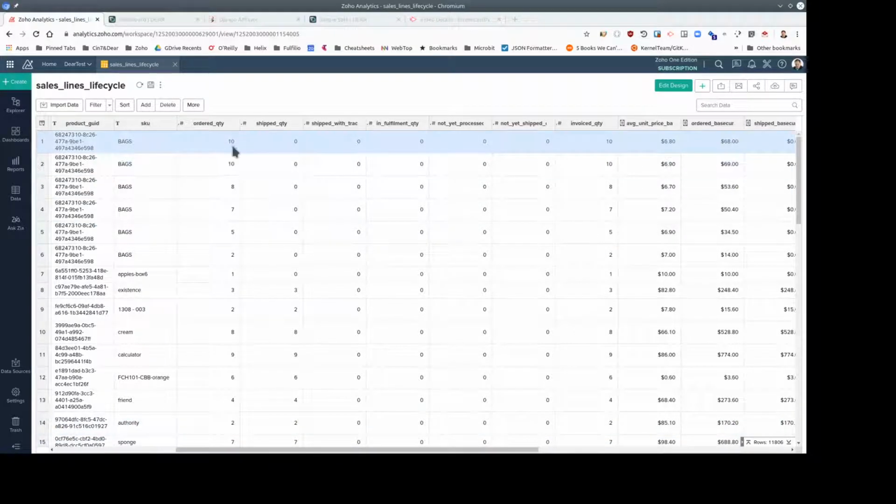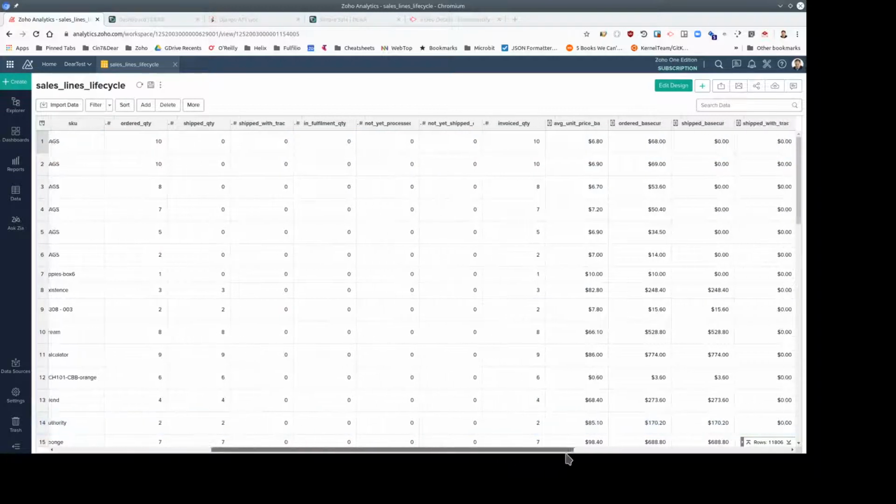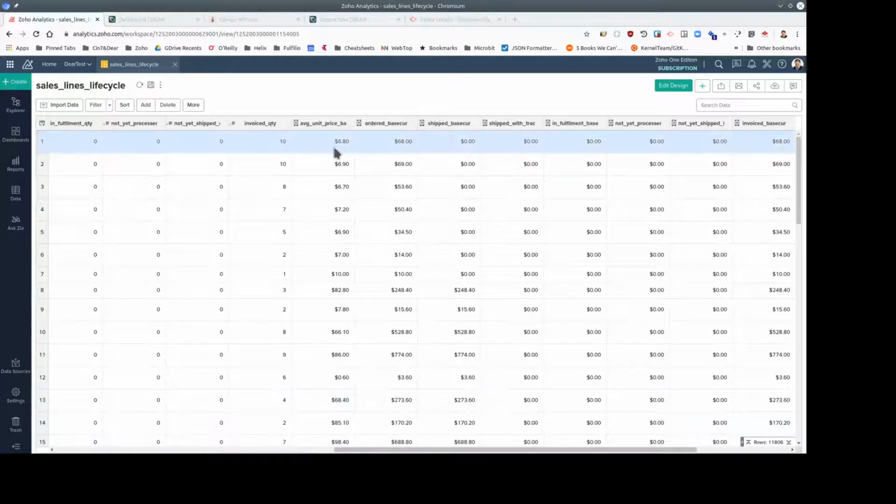So this gives an overview of what I call the life cycle of the order during fulfillment. This table lets us do pretty detailed investigation of what's going on with our order fulfillments. Average price is there, and each of those quantities is given a value as well. So the dollar figure here lets us see which are the most financially significant orders which haven't been shipped yet.